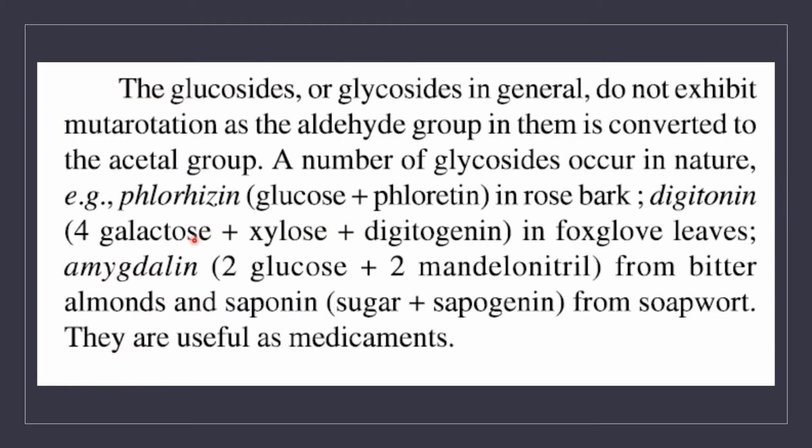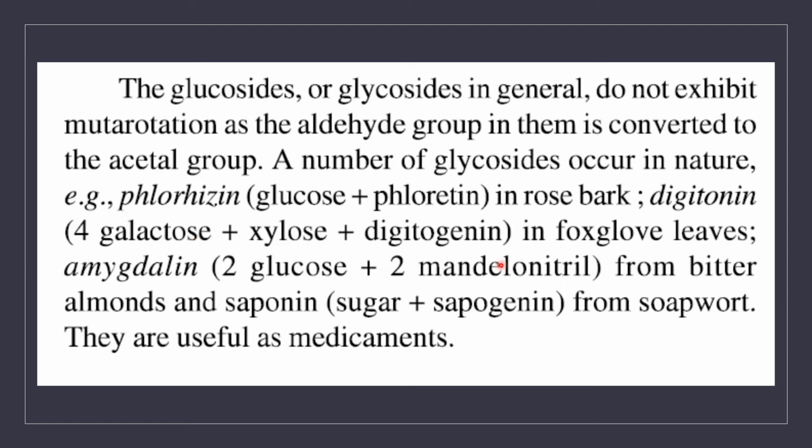The monosaccharide exhibits mutarotation, whereas if the monosaccharide is converted to its corresponding glycoside, the glycoside form does not exhibit mutarotation, because the carbonyl group present in that glycoside is now converted to an acetal group. So due to this reason, the glycosides will not exhibit mutarotation, whereas the corresponding monosaccharide form will exhibit mutarotation.